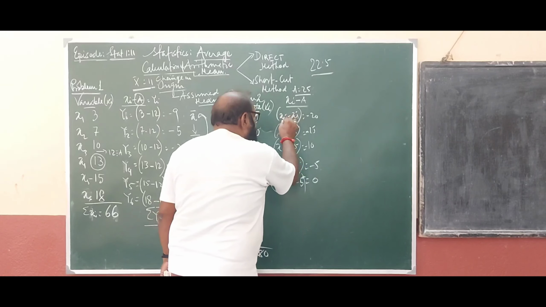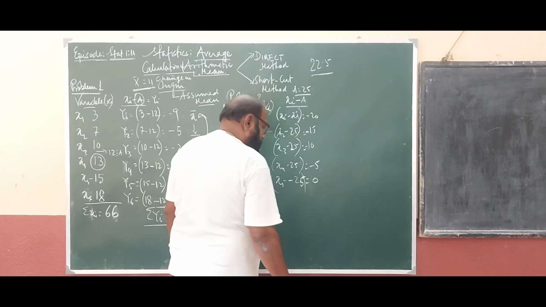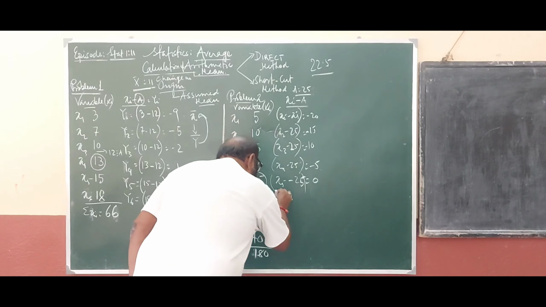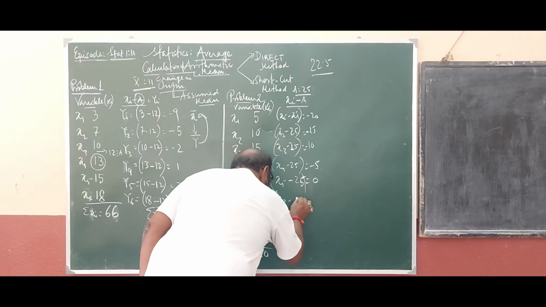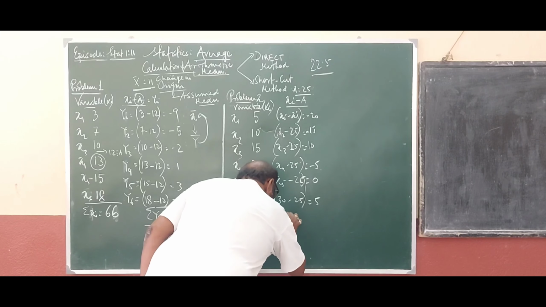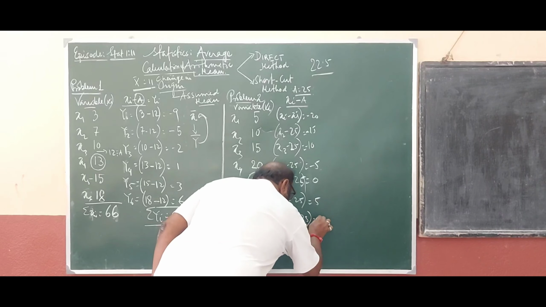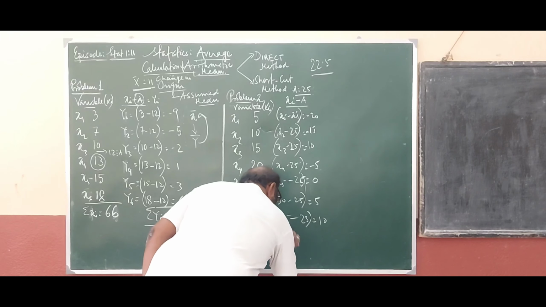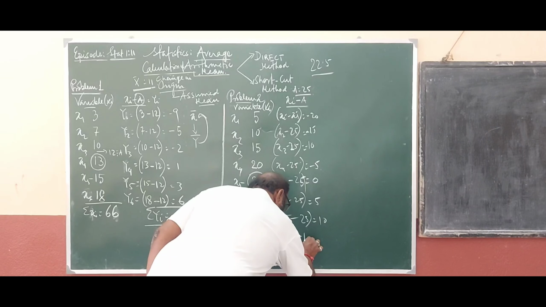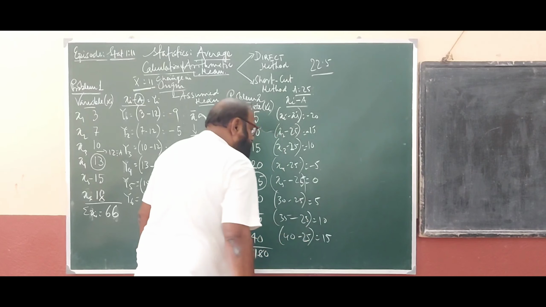And here 5 minus 25 equals to minus 20. Clear? Now where it is how much? 30 minus 25 equals to plus 5. 35 minus 25 equals to plus 10, and 40 minus 25 equals to how much? It is 15.